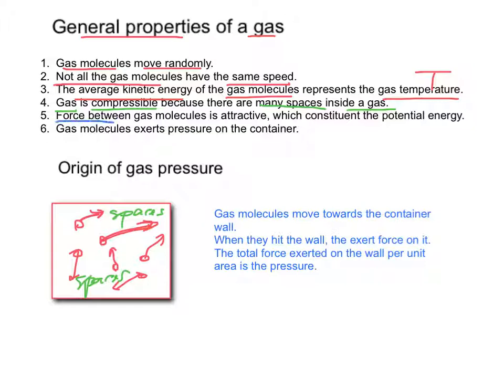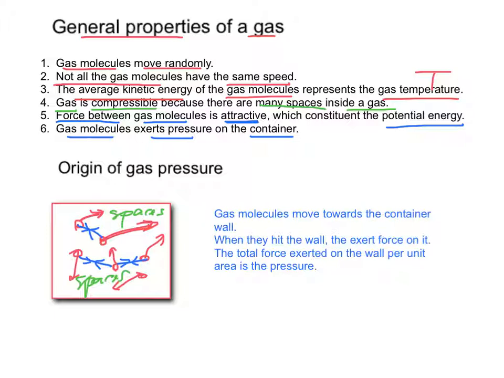Also, the force between gas molecules is attractive. That means inside the gas, the molecules are attracted towards each other, even though they move in a random motion. And this attractive force provides the potential energy in a gas. The last point is that gas molecules exert pressure, 壓力, on the container.